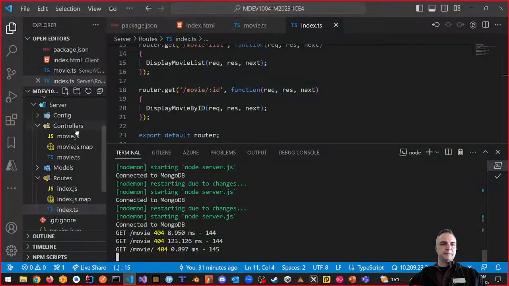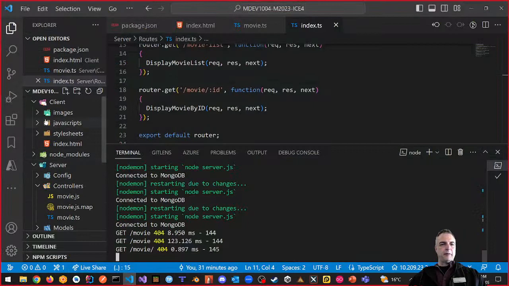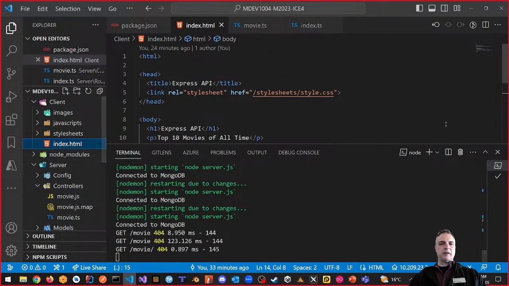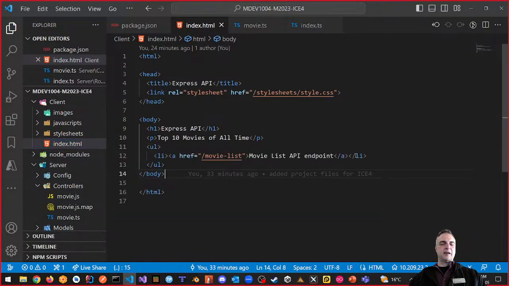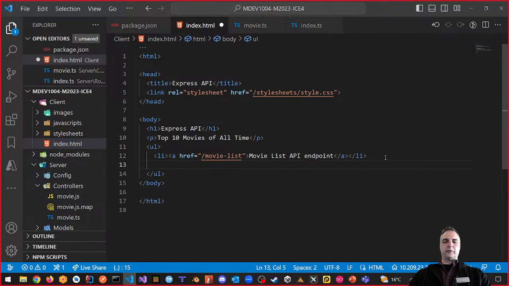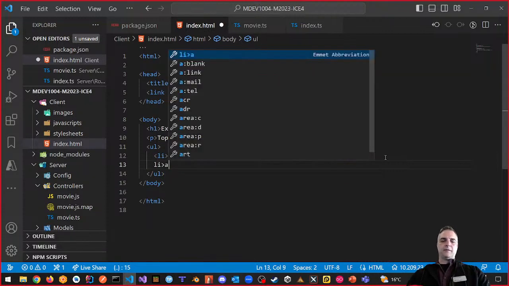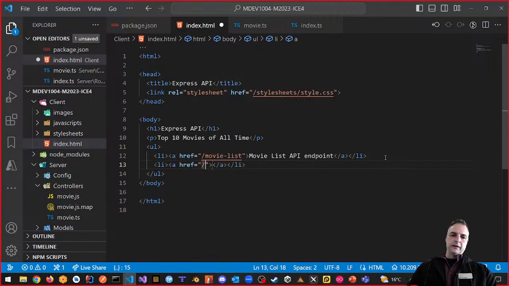Back to index.html, where we were making this example, let's make a little thing. So we're going to say li, let's use Emmet for this, lia, right? And what we want is slash movie slash the ID that I want.